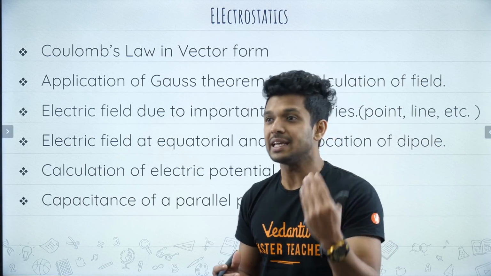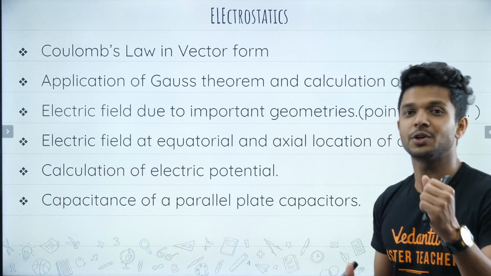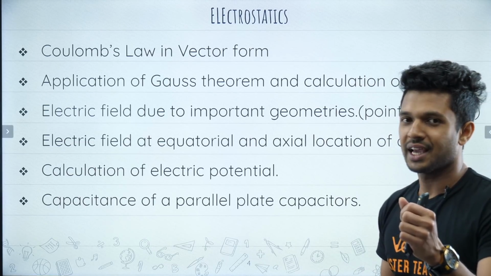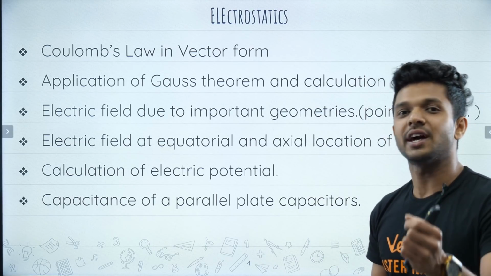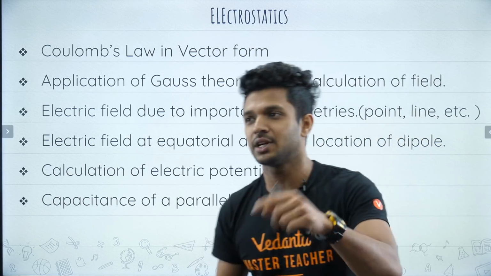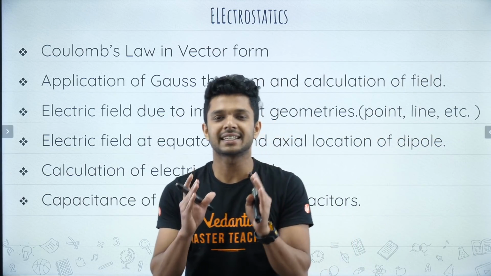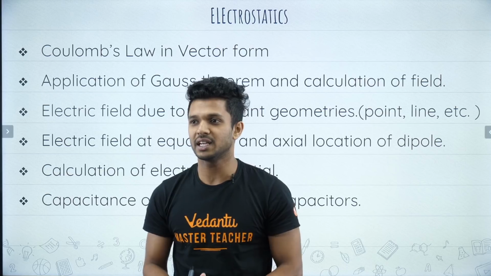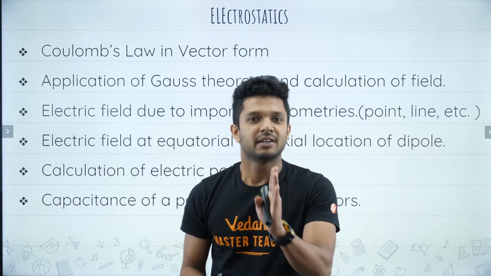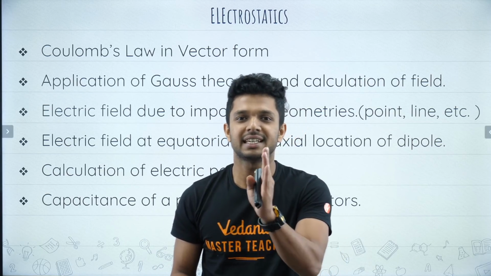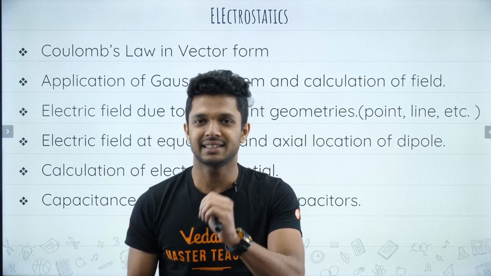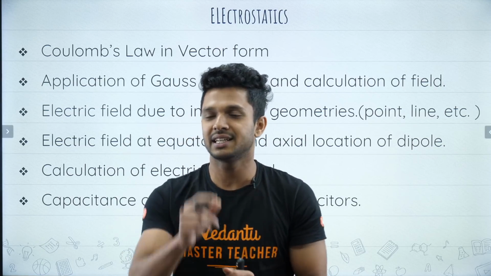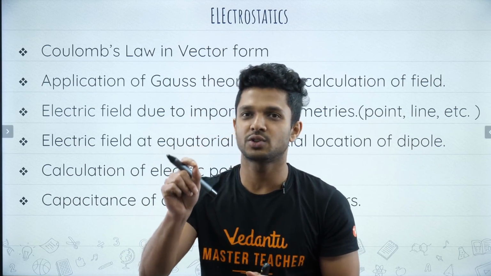Then you must be able to find the electric field produced by dipoles, and using that, find the torque and the potential energy of keeping an electric dipole in an external electric field. The last part of electrostatics is finding the capacitance of a parallel plate capacitor, which has the formula A epsilon 0 by D.